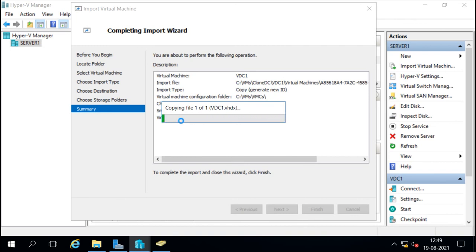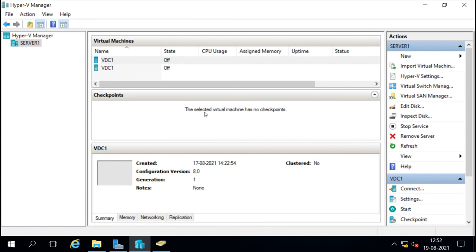And it is now copying the virtual hard disk. Now it is imported, it has copied the virtual disk, and it has now imported. And now we will try to start this.